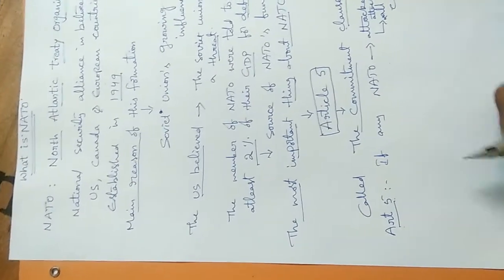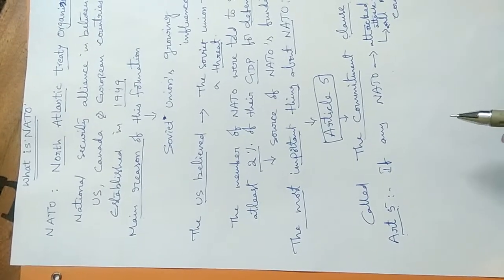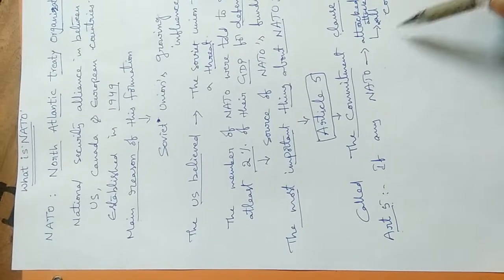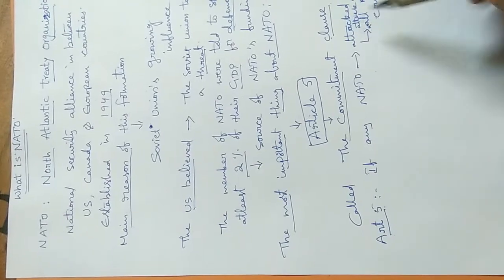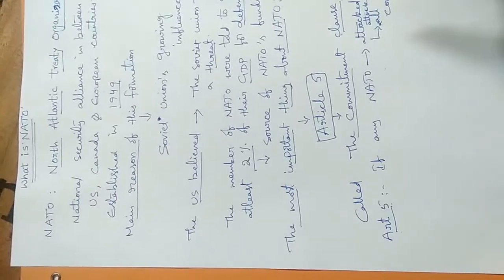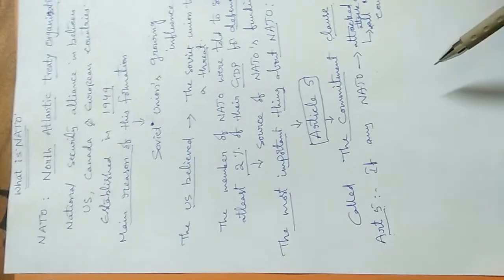Then all NATO members would come to protect that one country with their military.